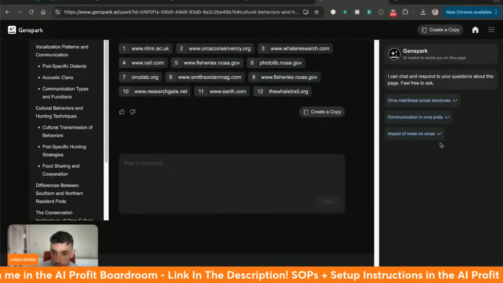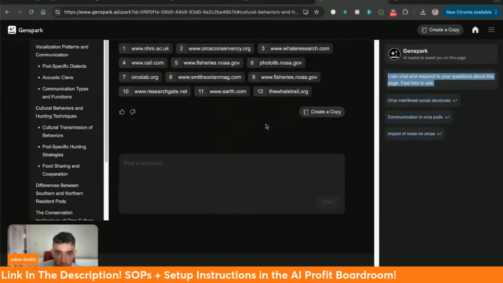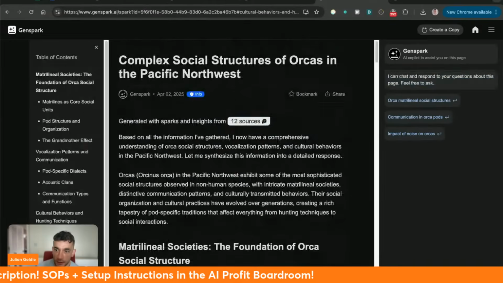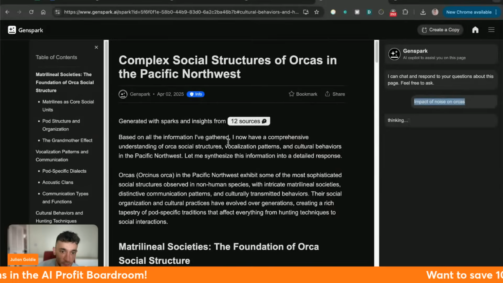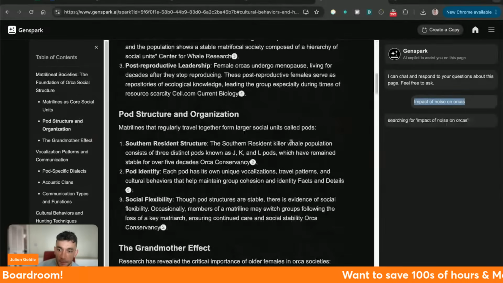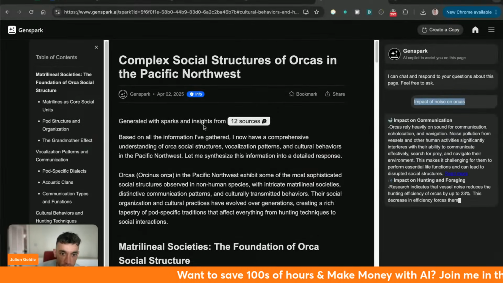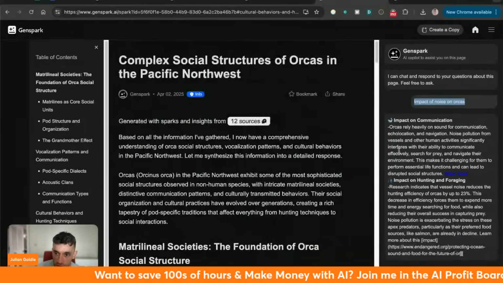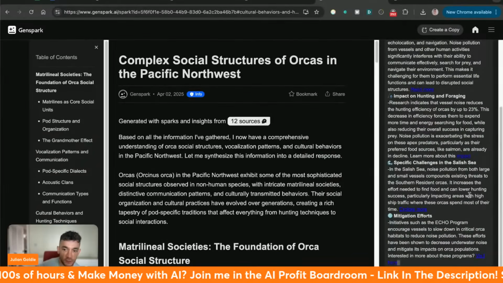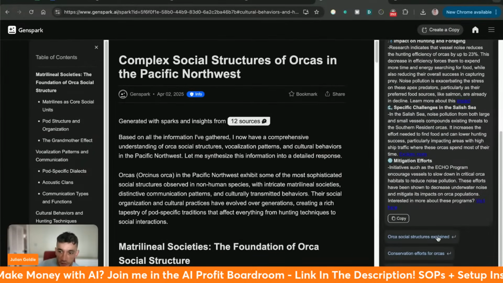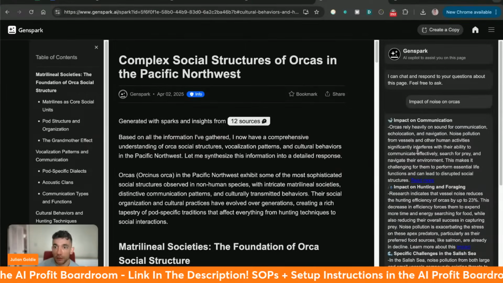And the other cool thing here is you can actually chat and ask questions about this particular page, right? So if you say, okay, tell me about the impact of noise on orcas, it will take the information from the deep research report and make it interactive on this side. So you've got the table of contents over here, then the deep research report, then the chat that you can ask, and it sources and finds you research and skips straight to the bits you're interested in. And then you can add follow-ups or just copy the research on the right-hand side. So it's a whole different generation.